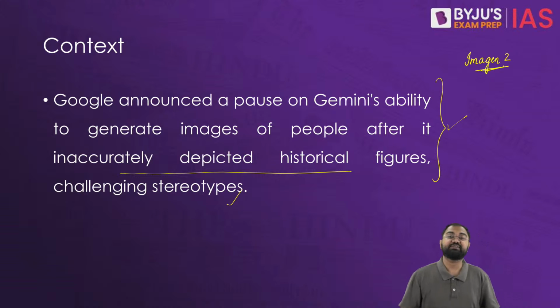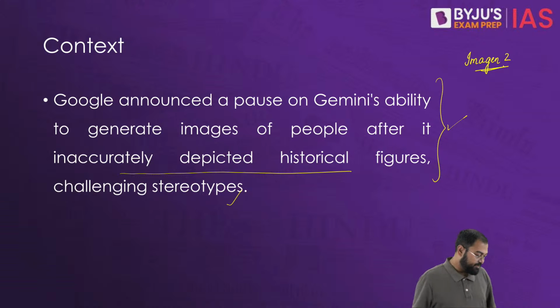Alright, so based on Imagen 2, Gemini was experimented with, and this is where it is able to generate AI-based images and pictures, and we see that there have been a lot of problems, a lot of criticisms, and Google also responded saying that they are trying to fix the biases, they are trying to fix the inaccuracies, and that's why they said that they are pausing the image generation for now, and then they will come back after they have been able to solve many of these problems.